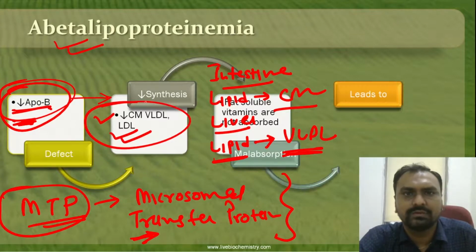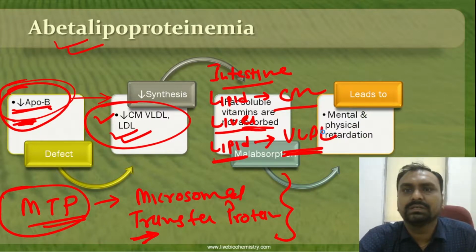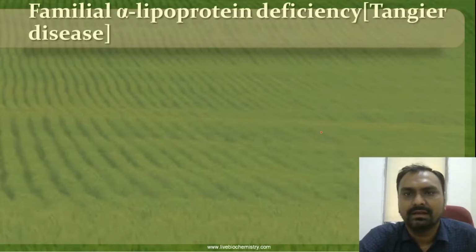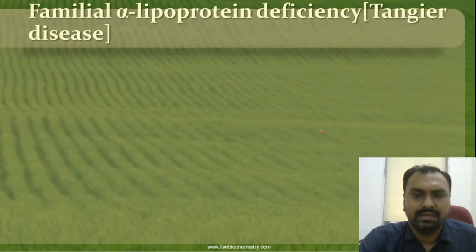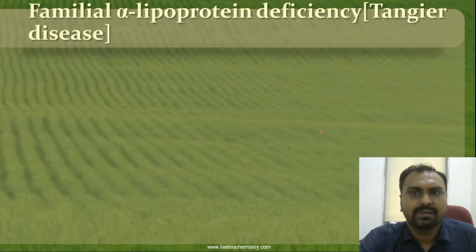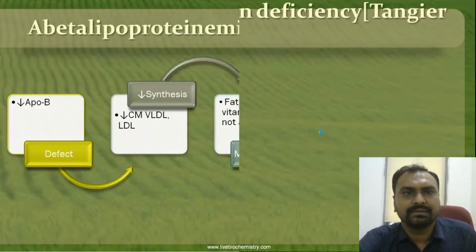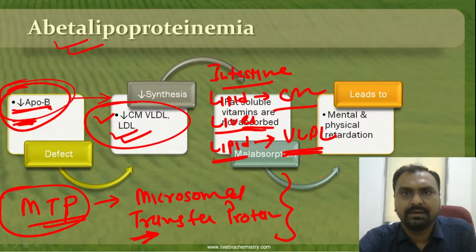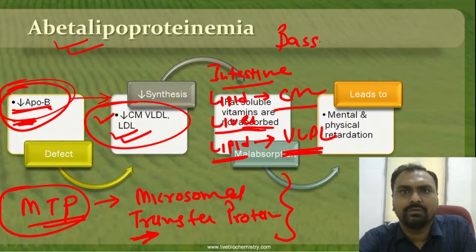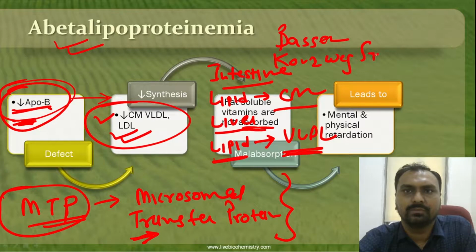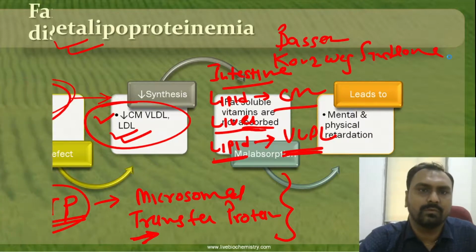If these lipoproteins are reduced, then fat soluble vitamins will not be absorbed, leading to mental and physical retardation. This is typical of abetalipoproteinemia, and it is called Bassen-Kornzweig syndrome.